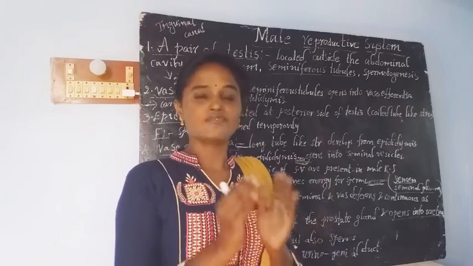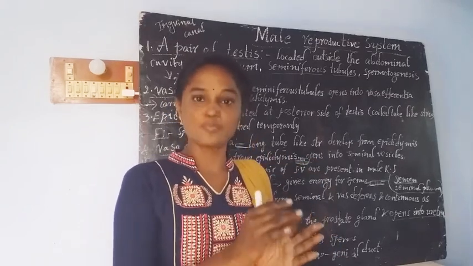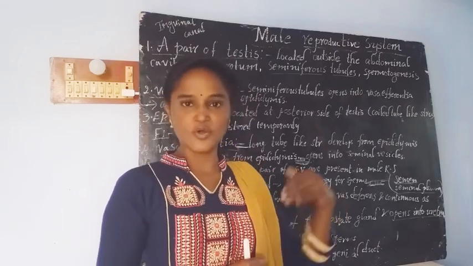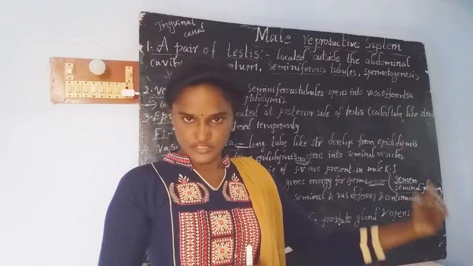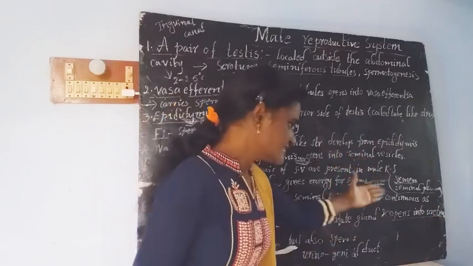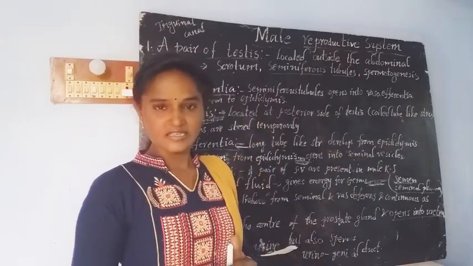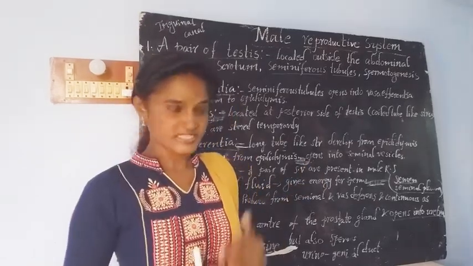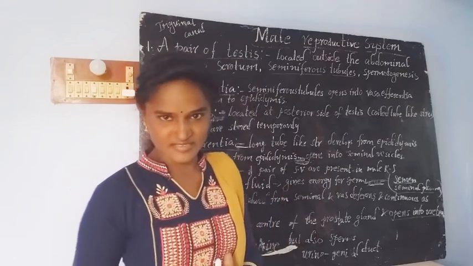Seminal plasma is a fluid produced from Cowper's gland, prostate gland and seminal vesicles. And the next one is semen. Semen means seminal plasma that contains sperms.